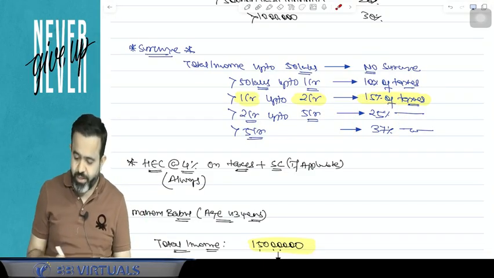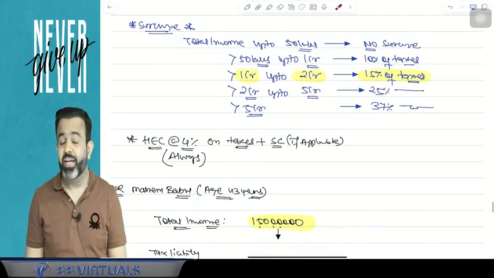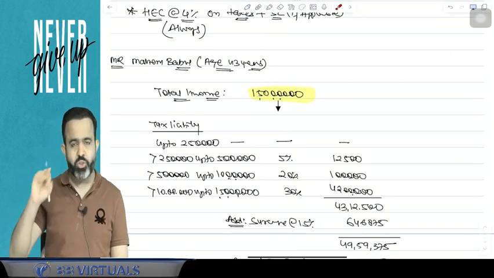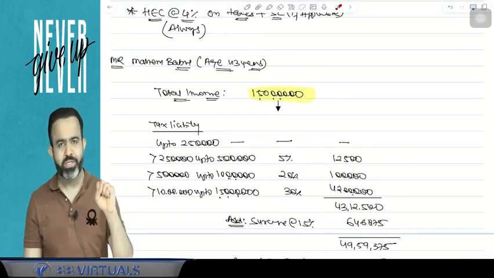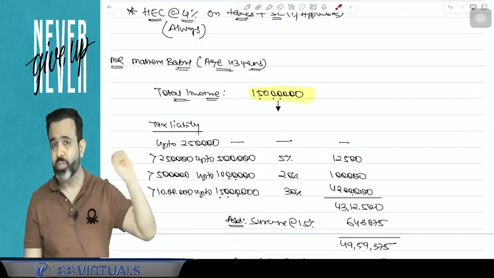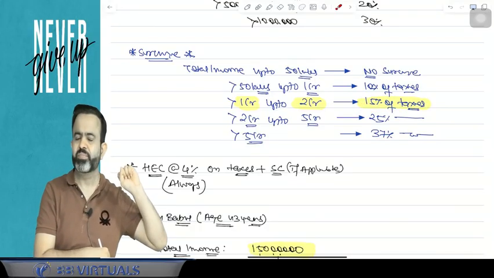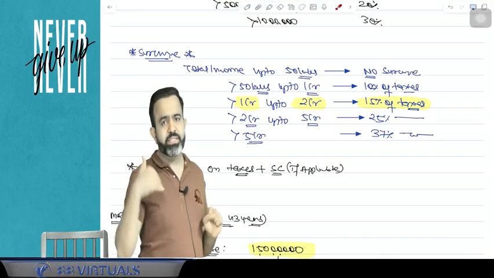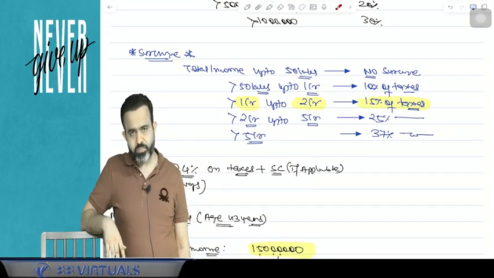But guys, when Nirmala Sitharaman ji introduced this surcharge, our Indian share market crashed. The Sensex was down by 2,000 to 3,000 points due to this surcharge of 25% and 37%. Because if there is a 25% or 37% surcharge on your taxes, then the taxes will be very huge.